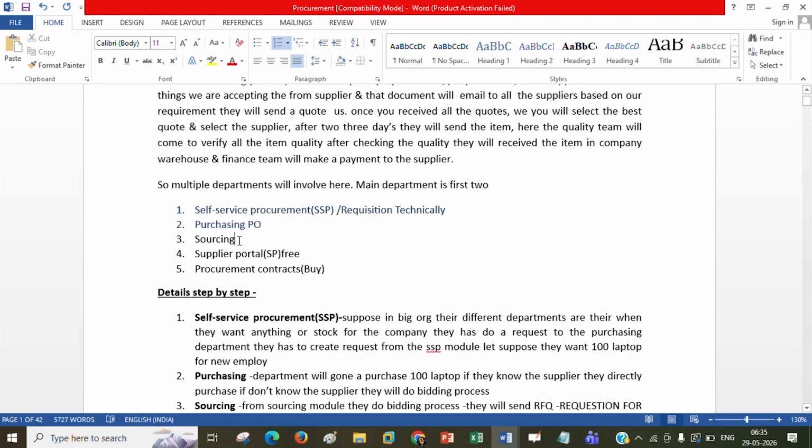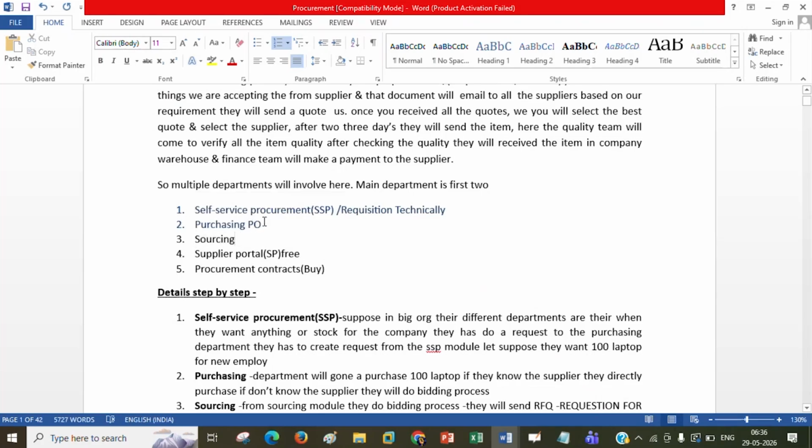Correct? Here there are some changes which we will need to manage. Then supplier portal. Then procurement contract, which I already discussed. Procurement contract means the terms and conditions related to agreements and all. This will be managed by that particular department. I have bifurcated with department names. In real time, it can be any department, but if they have a specific department which is doing their bidding process only, then you need to focus. They need to implement sourcing here.